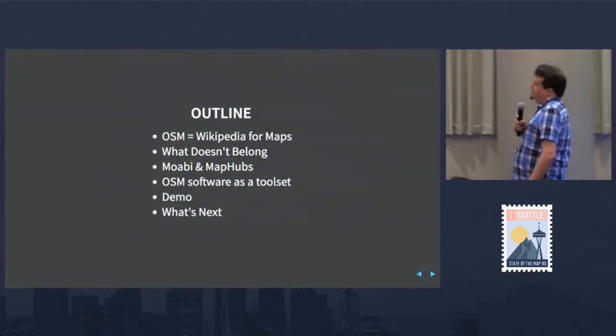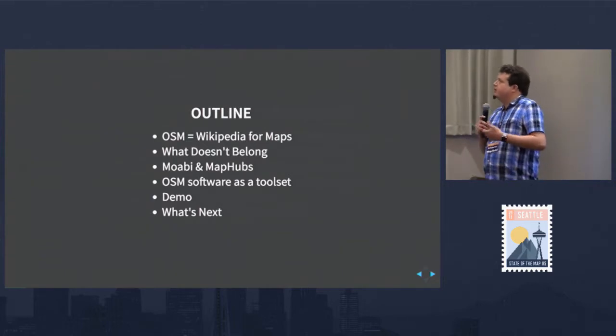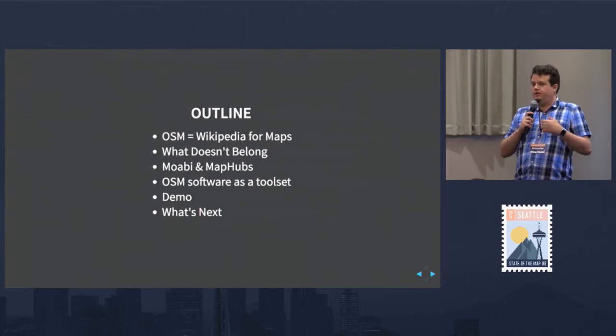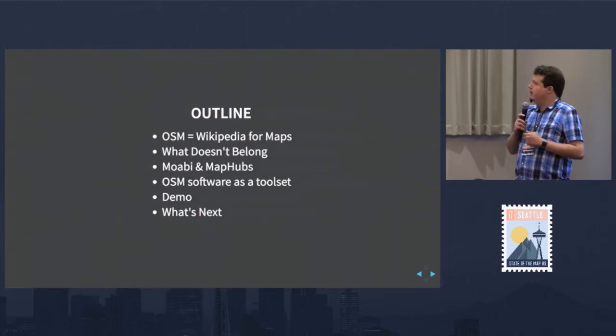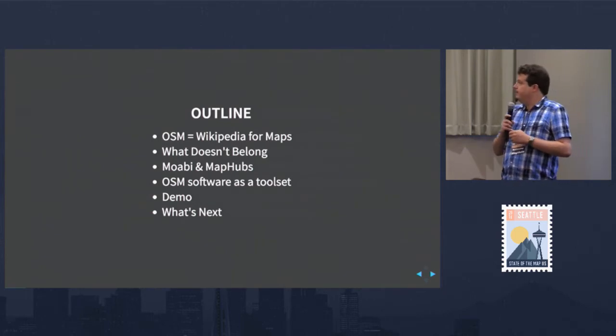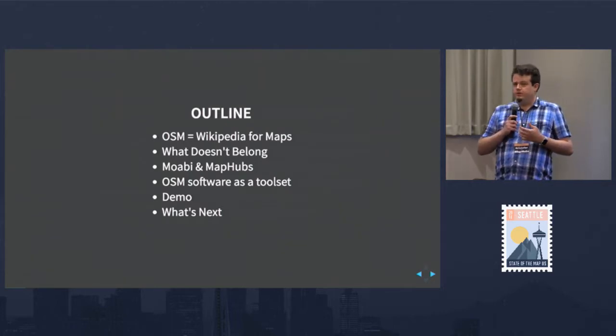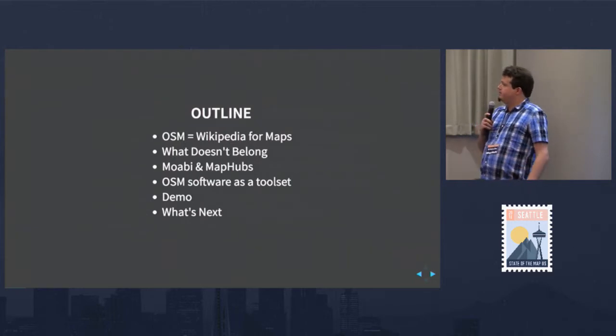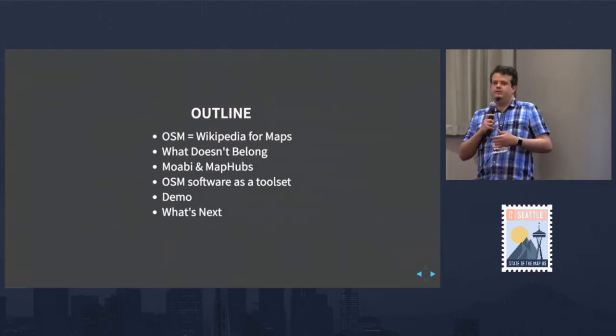So what I want to cover, I'm going to go back to this analogy that we've been hearing about, OSM as Wikipedia for maps, because I think it comes into play when we talk about the data. Give some examples of what doesn't belong. Introduce Moabi and MapHubs, our project and what we do. Talk a bit about OSM software as a tool set. And I'll give a demo of MapHubs. And then talk a bit about what's next for us.